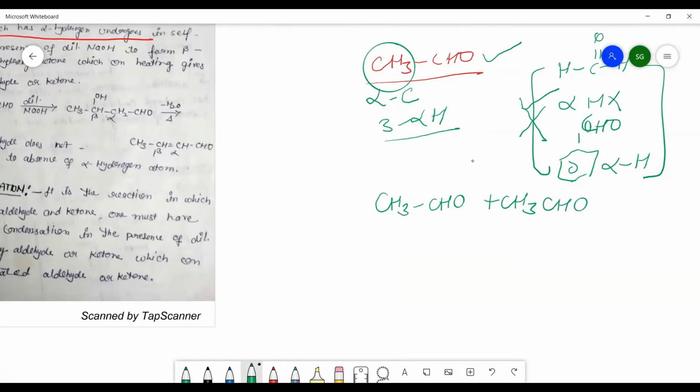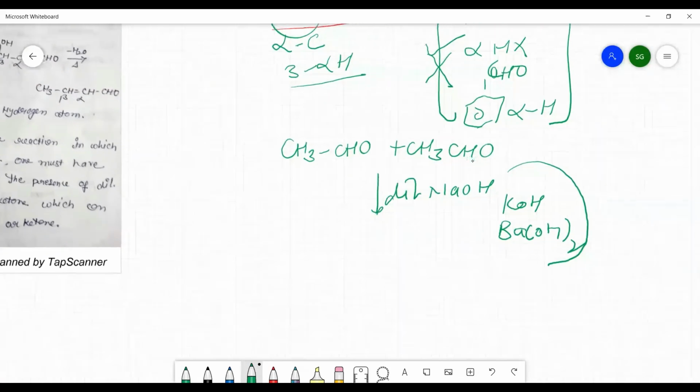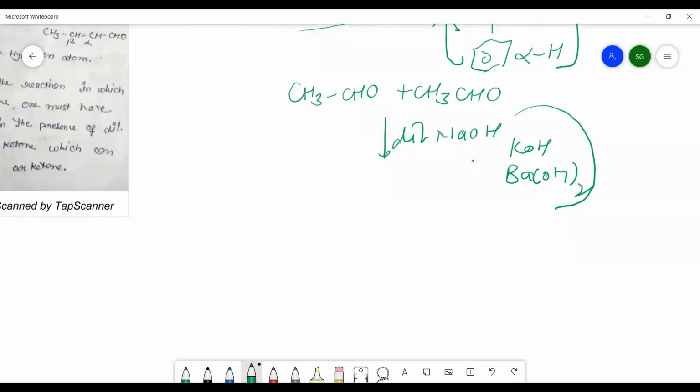Two molecules of the same sample react in the presence of a dilute alkali, which may be dilute NaOH, dilute KOH, or Ba(OH)2. Any one of them is responsible for the aldol condensation reaction. Now here what will happen? In this molecule which has the alpha hydrogen, this alpha hydrogen will be removed and there is a formation of a nucleophilic center.